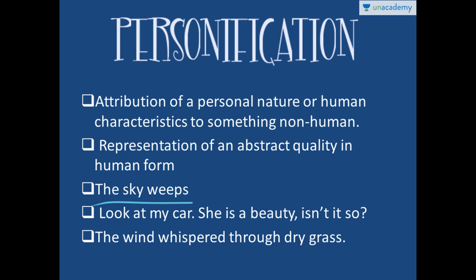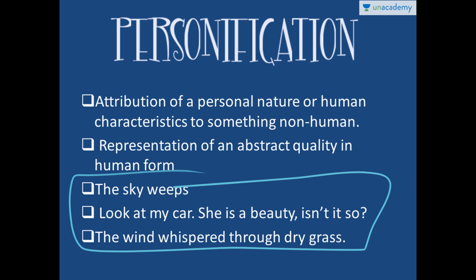The sky weeps. Look at my car. Isn't she a beauty? The wind whispered through the grass. So in this particular example, the sky weeps. We see the sky is here given the ability to cry, which is a human quality. So this sentence is personified. The same goes for these two statements. The car here is given the beauty of a human being, and the wind here is given the ability to whisper like humans.